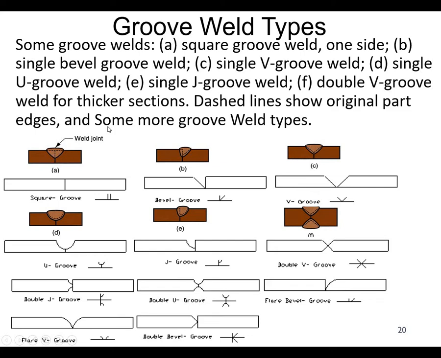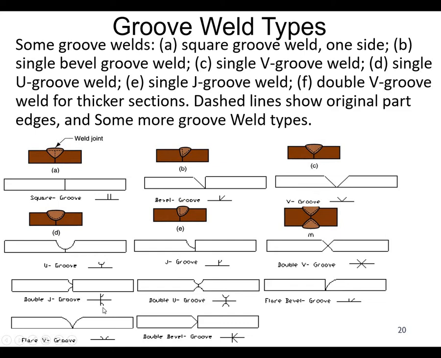The other one is the single bevel groove, a single bevel shape, and the third one is a single V groove. A V type of groove is made, and the fourth one is a U groove weld. Another one is the J type, J groove, and sometimes the double V is also used, from both sides, this side and the bottom side.